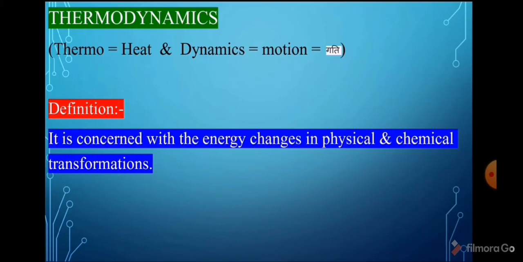Physical transformation means physical change. Chemical transformation means chemical changes. For example, ice converted into liquid water is a physical transformation, while the decomposition of limestone into calcium oxide and carbon dioxide is a chemical transformation.